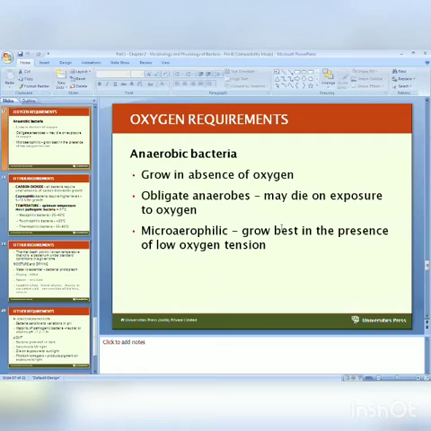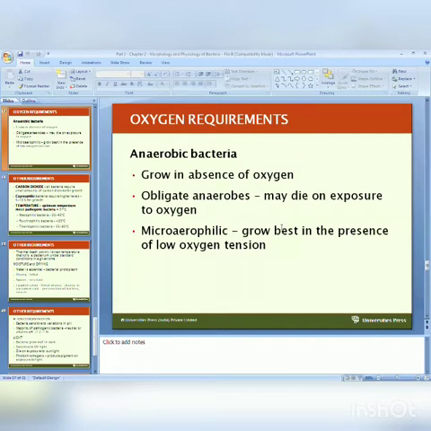Then, why will anaerobic bacteria not grow in the presence of oxygen? Two reasons are given. One is that during the growth of these bacteria, H2O2, hydrogen peroxide, is synthesized. Aerobic bacteria have the enzyme catalase, which converts H2O2 into water and inert oxygen. That's why they grow in the presence of oxygen. But in anaerobic bacteria, the catalase enzyme is absent, and because of exposure to hydrogen peroxide, the death of the bacteria occurs.